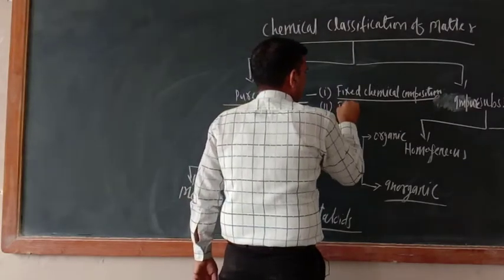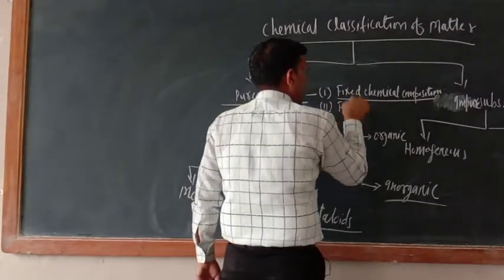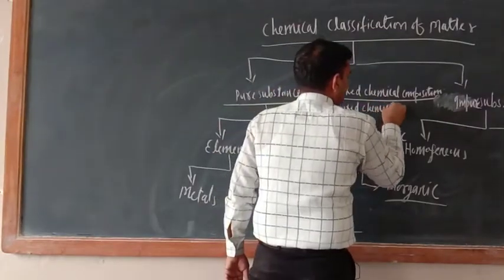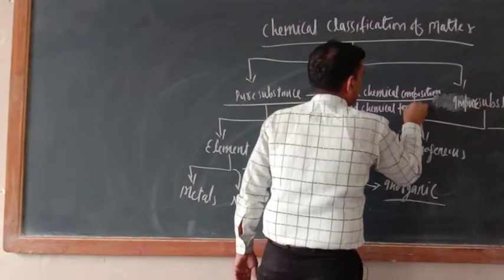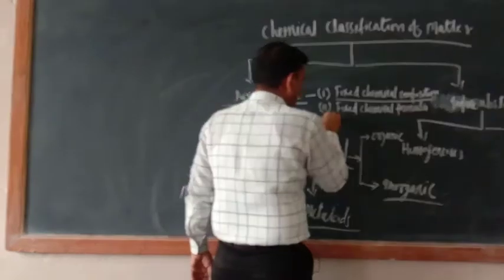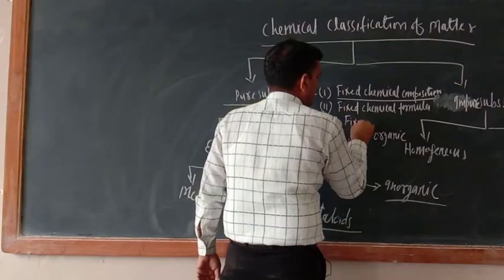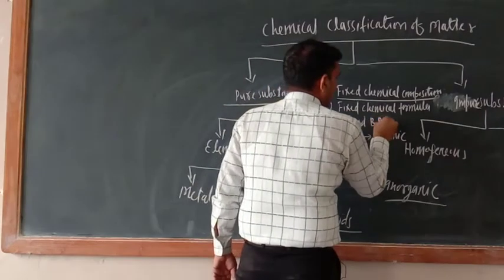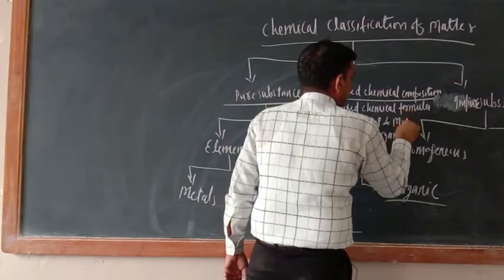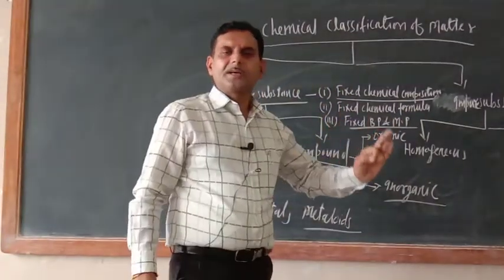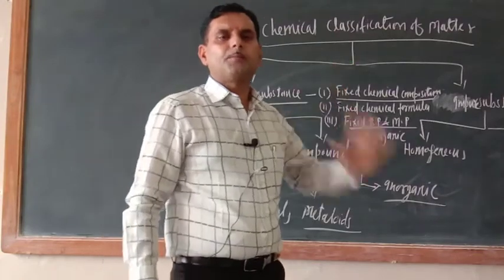Second one is fixed chemical formula. Both are interlinked. Third important thing is they have got fixed melting and boiling point. If a substance is pure, definitely it will have fixed melting and boiling point.